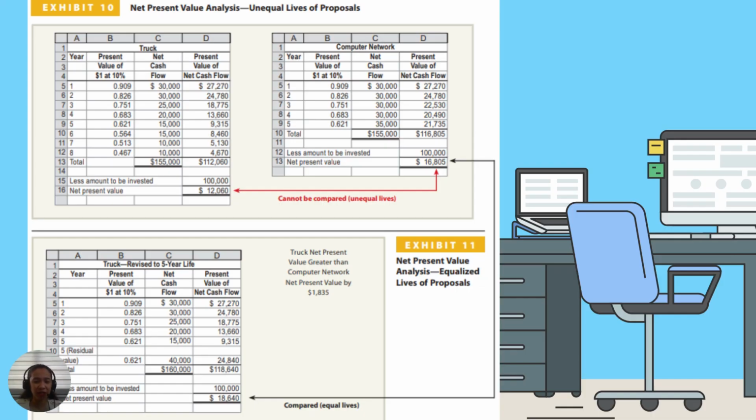If we look at it as a whole, we can see that earlier we could not compare the net present values because they had unequal lives. But when we adjusted the useful life for the truck, we can see that the truck actually has a higher net present value compared to that of the computer network. There is a difference of $1,835 in favor of the truck. Therefore, the truck is the more attractive between the two proposals.